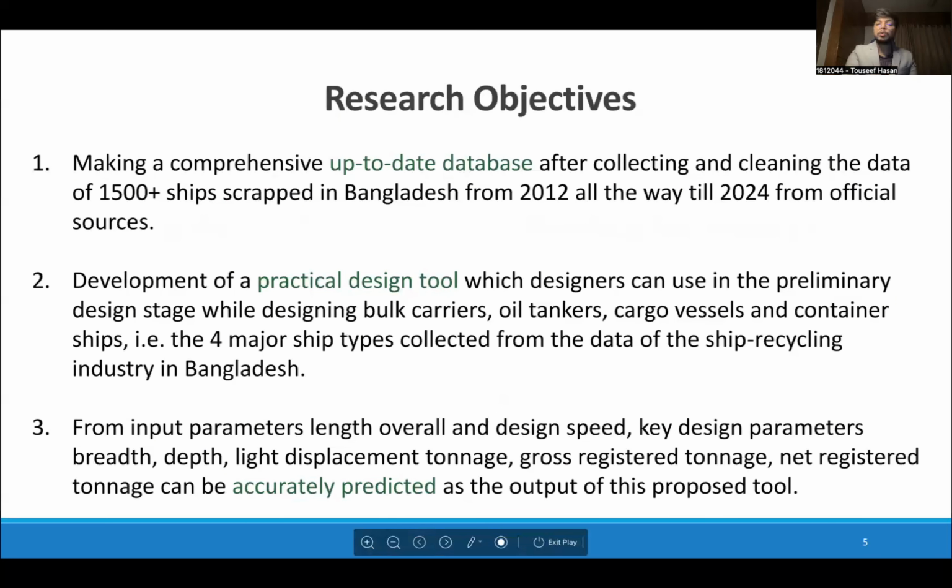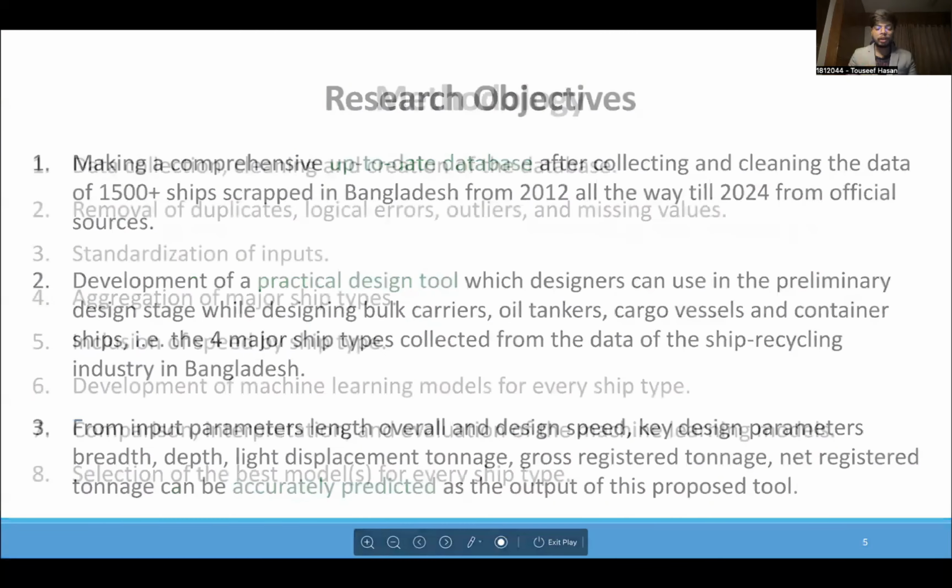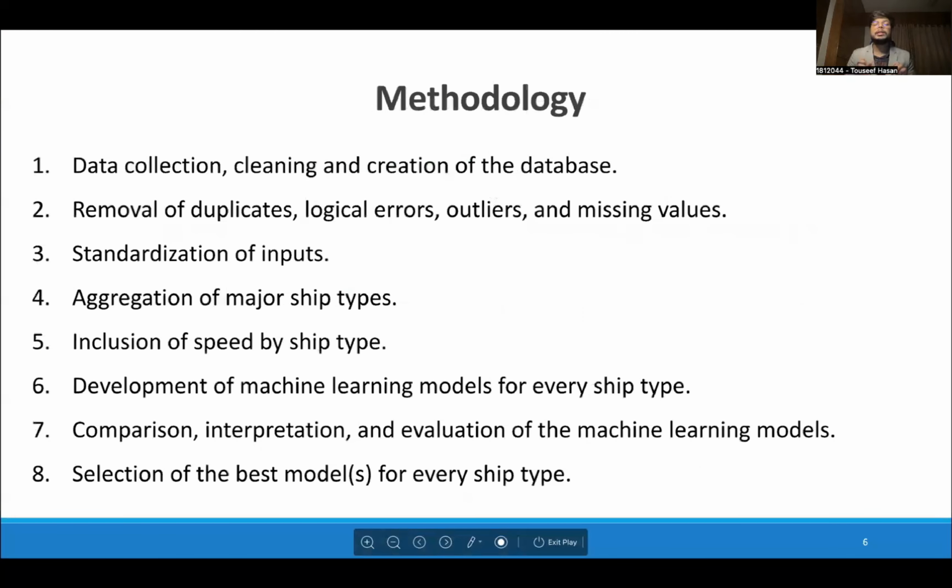So, how do we do that? We start by, of course, collecting the data from official sources, cleaning the data, which took a lot of time, by the way, and creating the database itself. Then we removed duplicates to find unique data points. Units were standardized and logical errors, for example, wherever light displacement tonnage was found to be greater than gross registered tonnage, were excluded. Missing values and outliers were also removed.